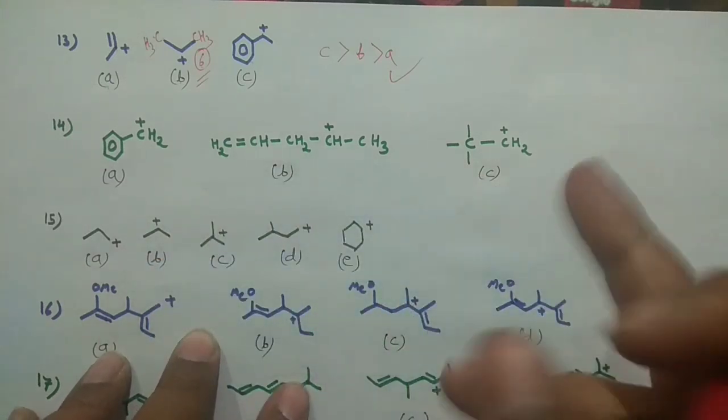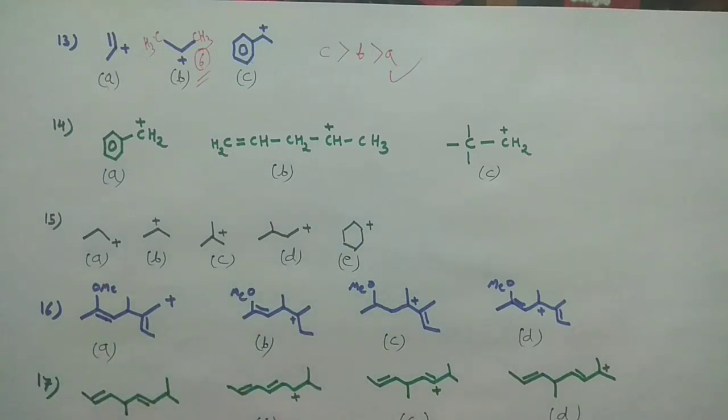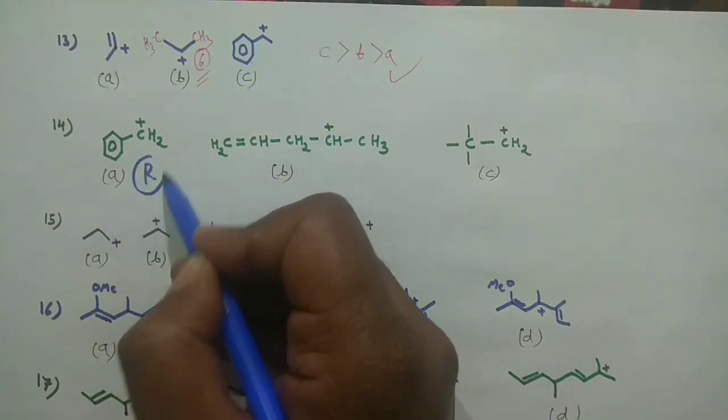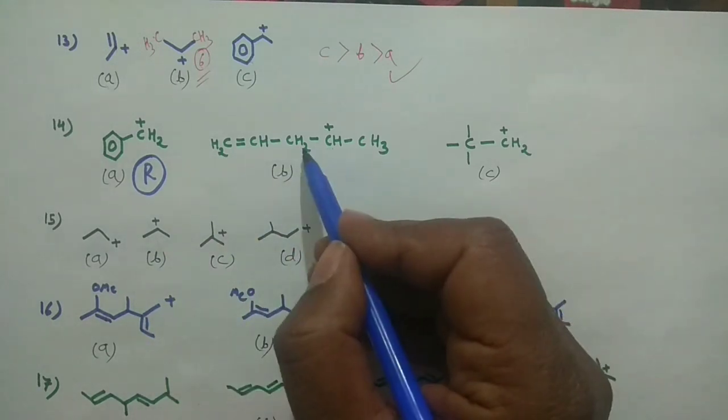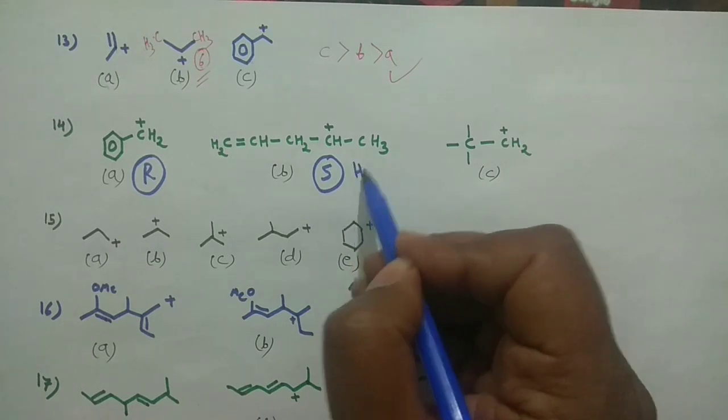Okay, now this is more or less the same kind of problem, and you can decide the stability of this very easily. Here this is resonance stabilized. In that case, there are 2 or 3, 5 hyperconjugative structures (HS).